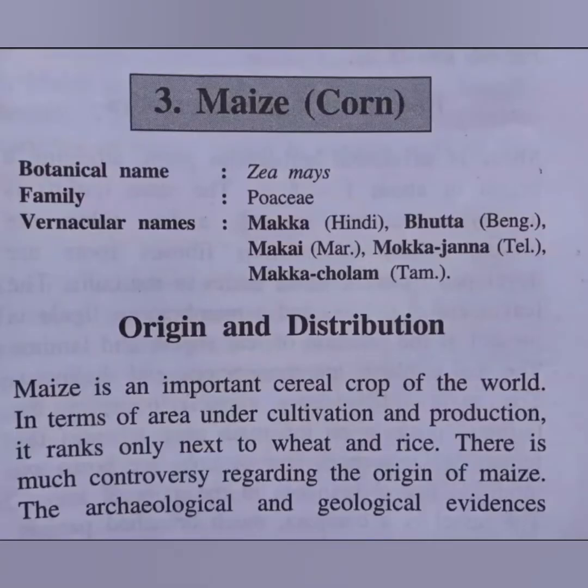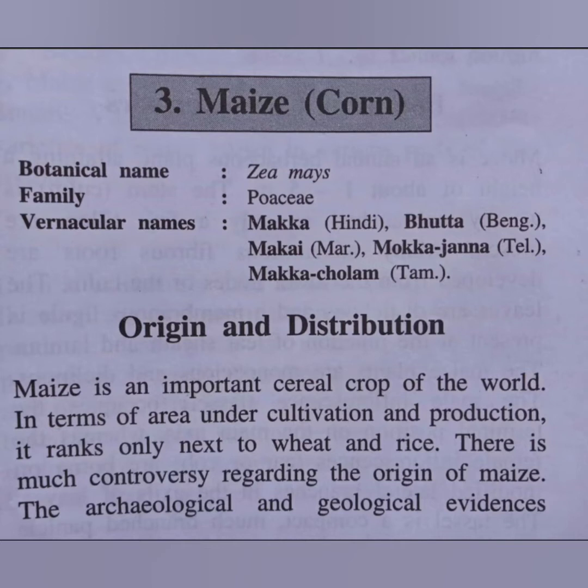So today we will continue with another very important cereal crop which ranks only next to wheat and rice. Why did I choose these three cereal crops? Because they are very important throughout the world. Rice is the first important cereal crop, wheat ranks second, whereas maize ranks only next to wheat and rice. So these three are the very important cereal crops that we will discuss.